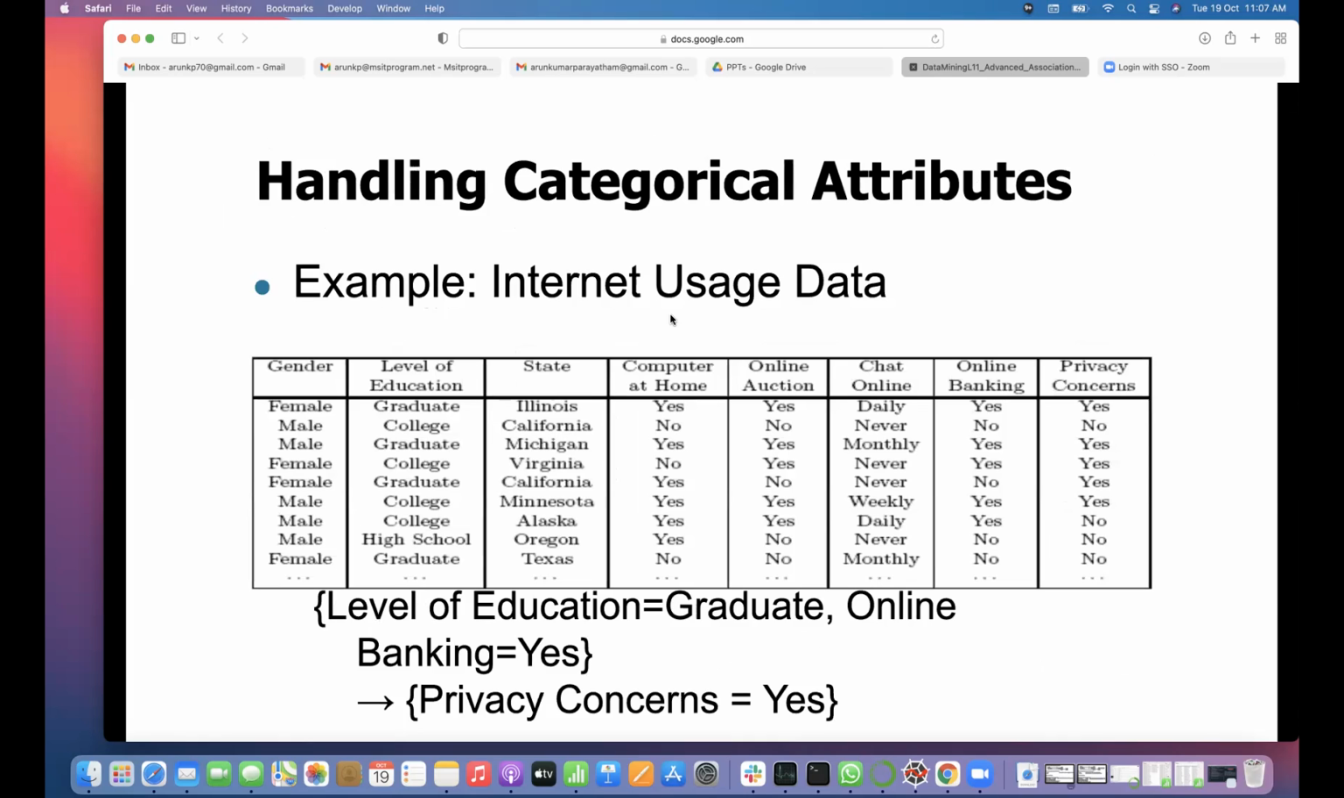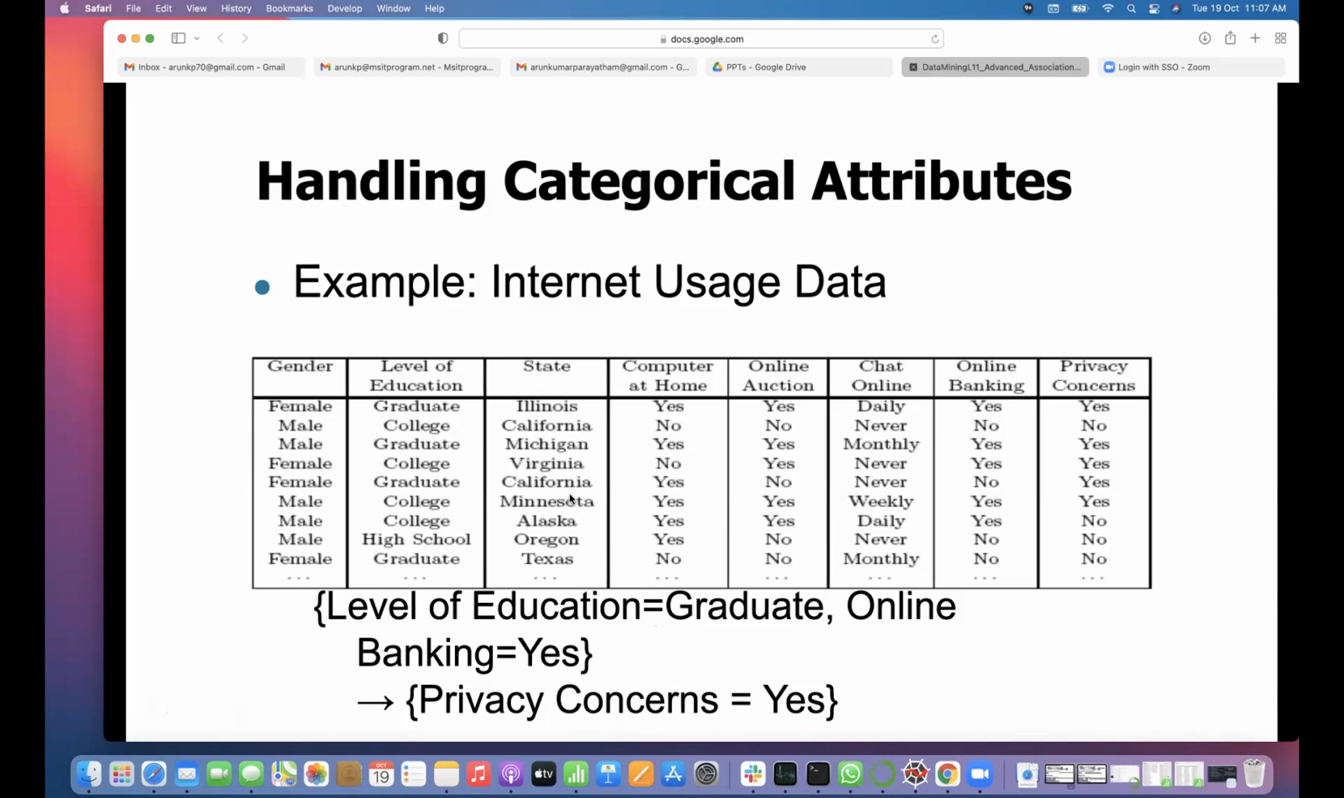Example, internet usage data again, based on education. For education, many values are available like graduate, college, all those things. So graduate is one item, but that attribute has many values it can take. Then how do you form the rules? Level of education equal to graduate, online banking yes, then privacy concerns yes. So are they more concerned about privacy or not? Then we need to find out the support and confidence for this.